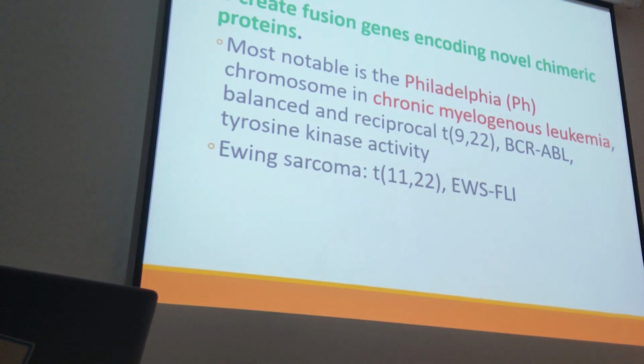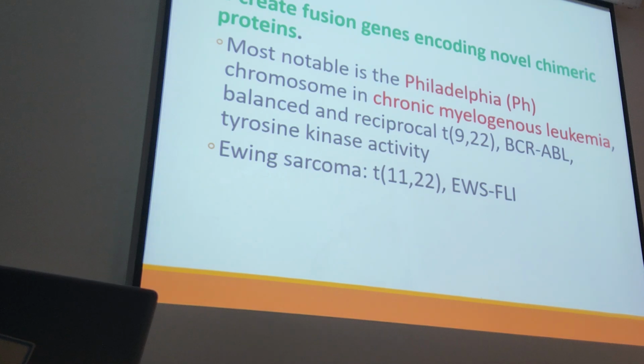Another example is Ewing sarcoma. Remember, we have learned sarcoma is a malignant tumor arising from the mesenchyme. Ewing sarcoma is common in young patients, children and patients younger than 20 years. And there is a translocation between chromosome 11 and 22, and as a result, we have fusion of the genes, EWS and FLI1. When they fuse, there is a risk to get Ewing sarcoma.